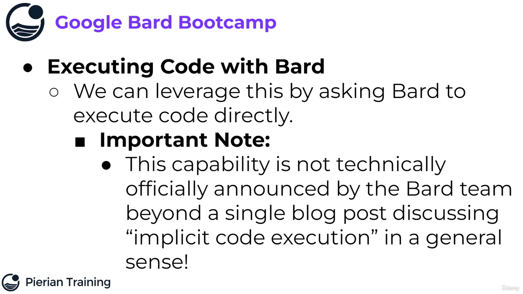In fact, we saw a quick example of that in the coding hallucination lecture. So let me explain the implicit code execution that is officially announced by Bard and Google in that blog post, and then I'll show you what I call explicit code execution, where you provide it some code and it's going to run it. So let's head over to Bard.